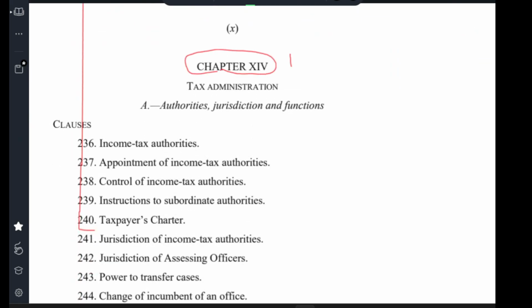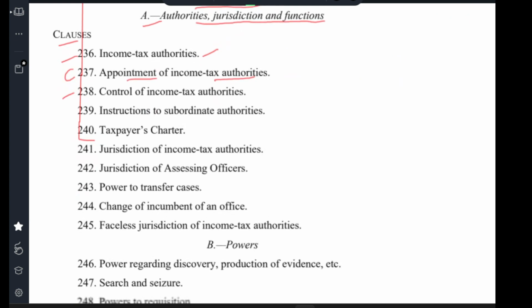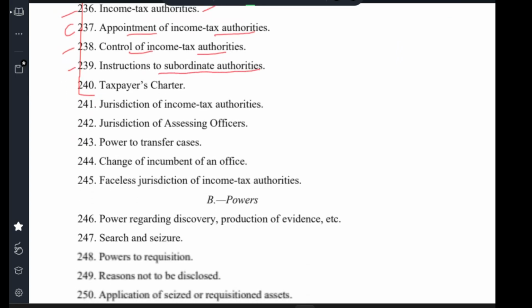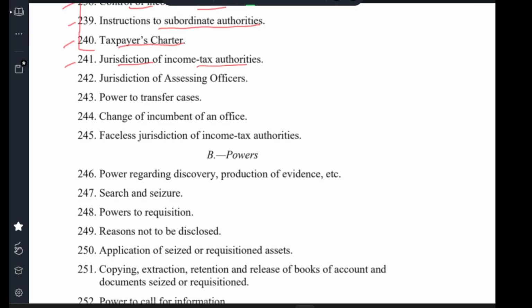Chapter 14 Tax Administration. Authority, Jurisdiction, Furnishers. Clause 236 Income Tax Authority. Clause 237 Appointment of Income Tax Authority. Clause 238 Control of Income Tax Authority. Clause 239 Instruction to subordinate authority. Clause 240 Taxpayer Charter. Clause 241 Jurisdiction of Income Tax Authority.